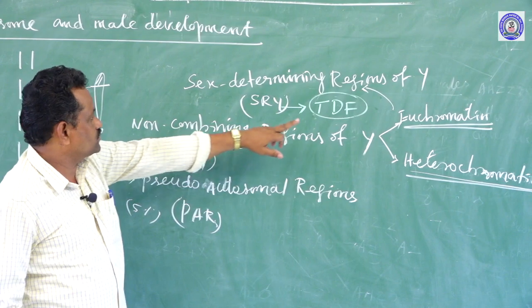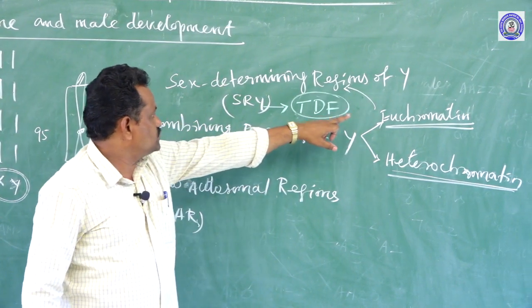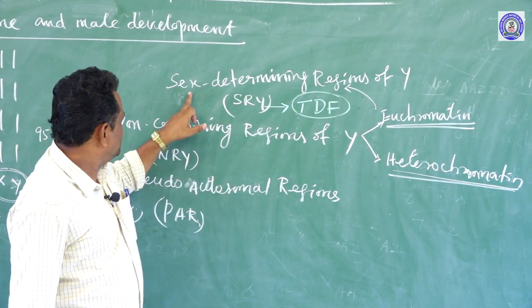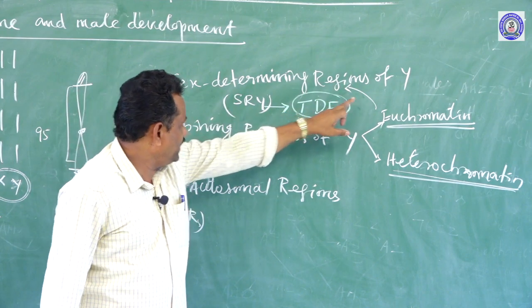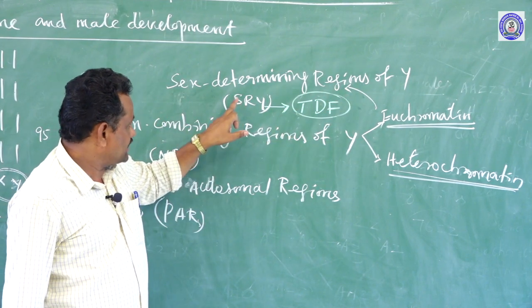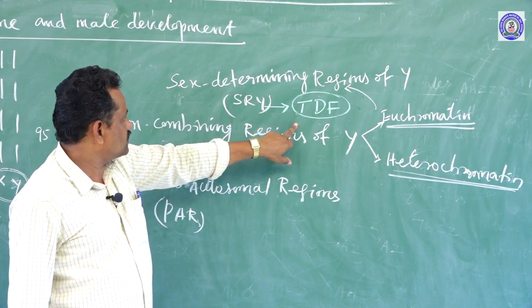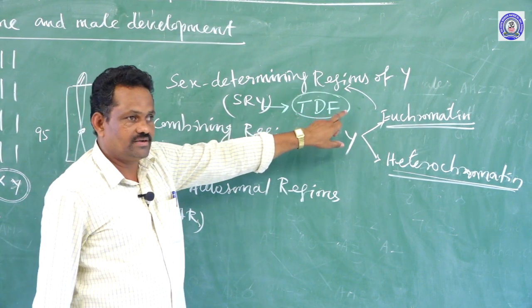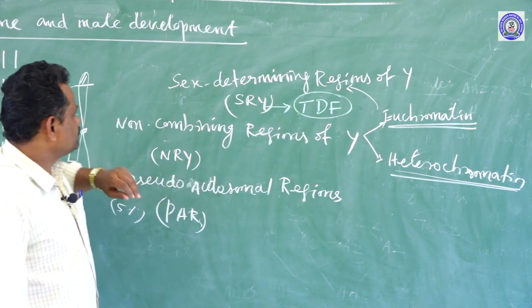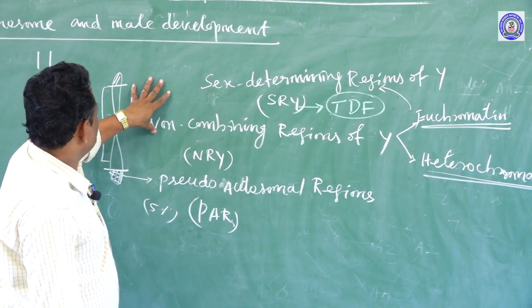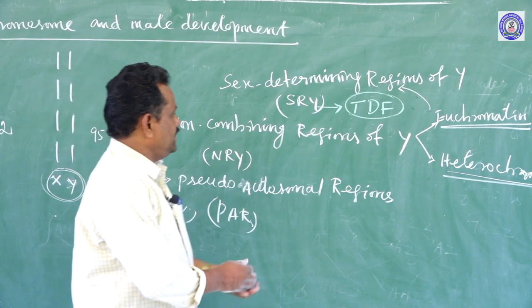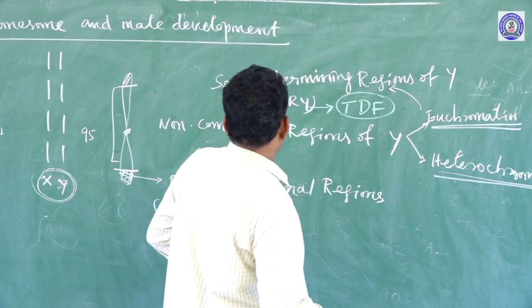The actual functional portion is the euchromatin, which is called the sex determining region of Y, which contains the genes for the development of the testicle. These genes are called testicular developing factors. So the Y chromosome plays a very important role in the development of maleness.